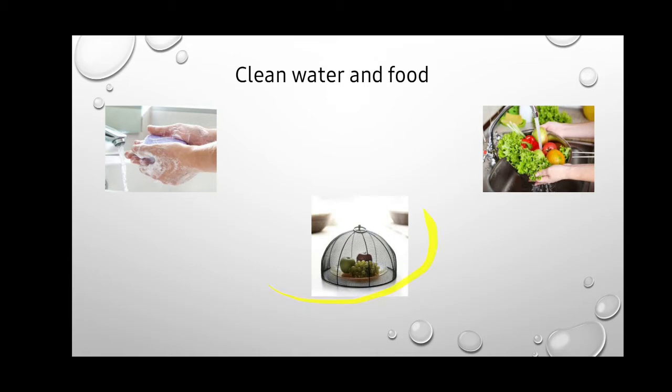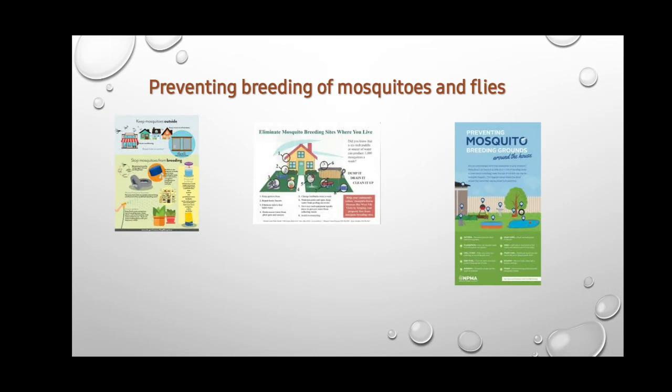We must cover our food so that flies do not sit on it and spread more germs. We must wash our vegetables and fruits before we cook or eat them. So clean water and food is very important, and it is going to prevent us from getting communicable diseases.